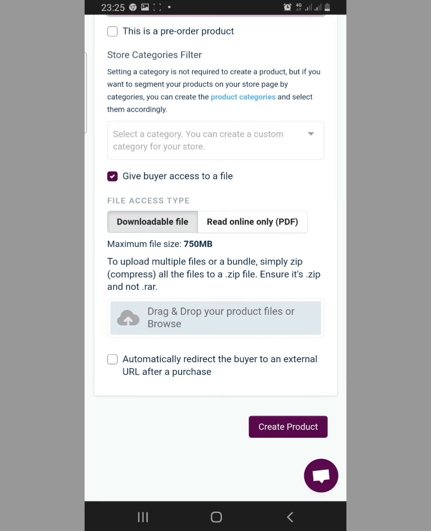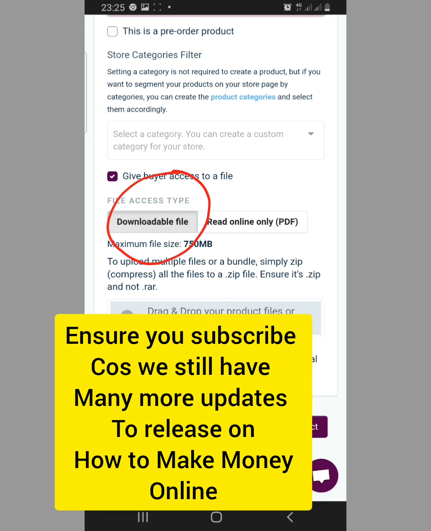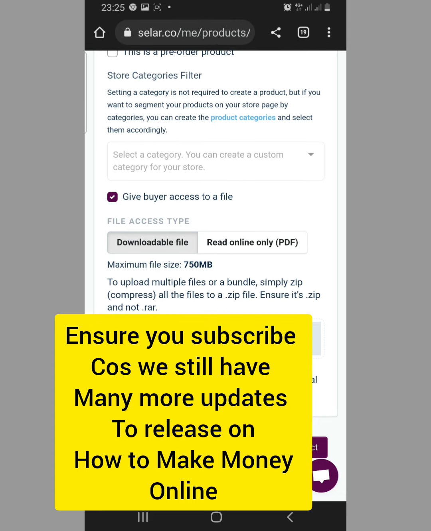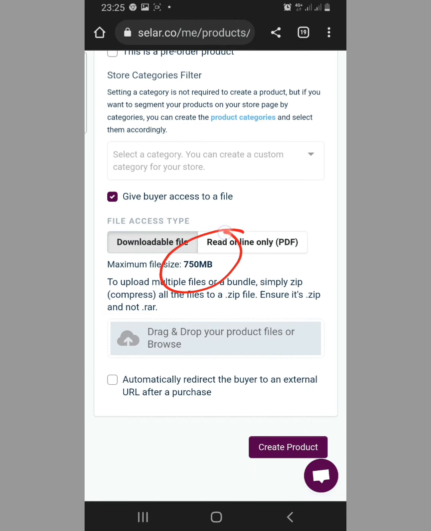You can see that here is where you can give the buyers the access to the products. Do you want them to download the file? If you want them to download the file, once they buy it, you select this downloadable file, and you can upload a maximum of 750 megabytes of file.